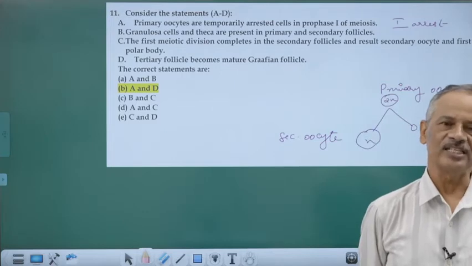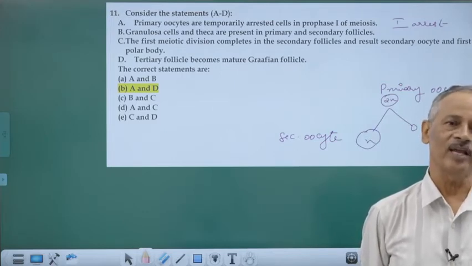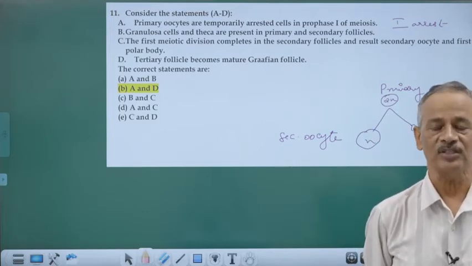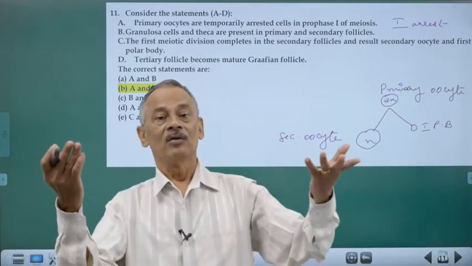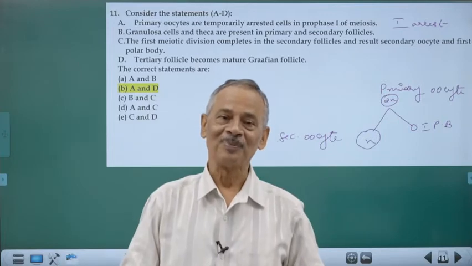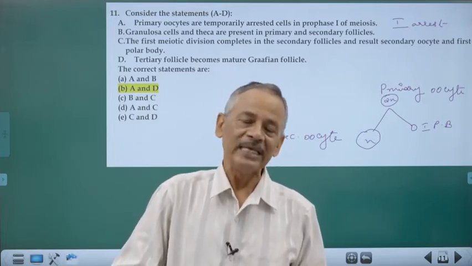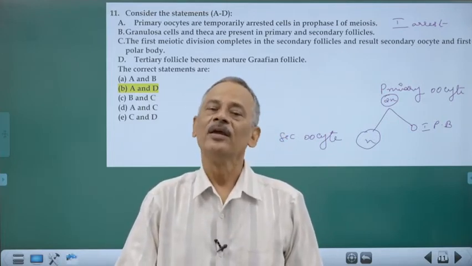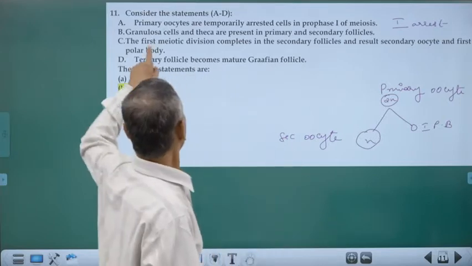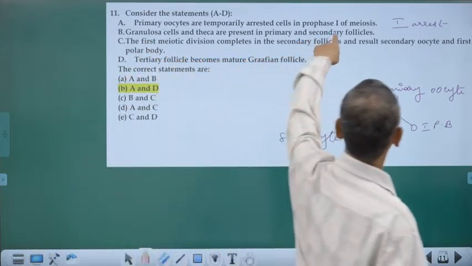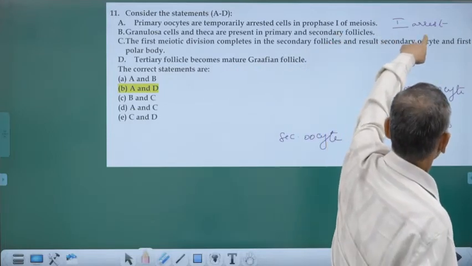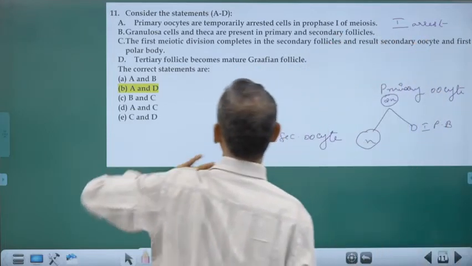The main stages of development take place only after she has attained puberty. So, for 10 years, 12 years, these follicle cells remain arrested in the ovary. Okay, so primary oocytes are temporarily arrested cells in prophase 1 of meiosis, that is the first longest arrest, correct.